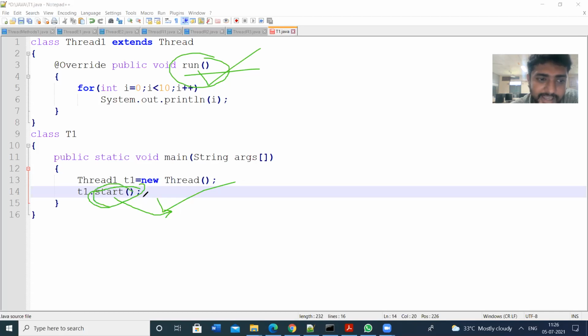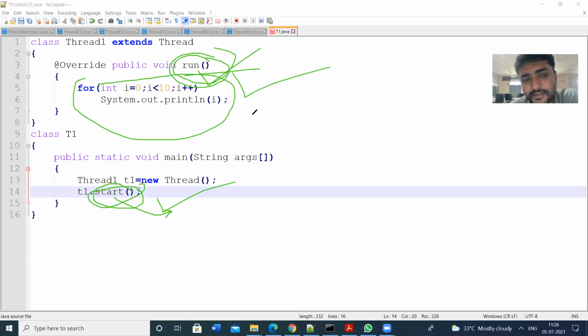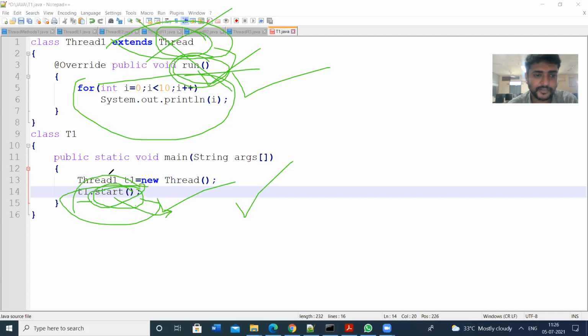These two methods are very essential in threads. The entire logic can be written in the run method. If you want to run this method, we need to start the thread, so we need T1.start(). This is the implementation of a thread by using the thread class. If you don't give the extends statement, this logic will not compile. So this is one way of creating threads.